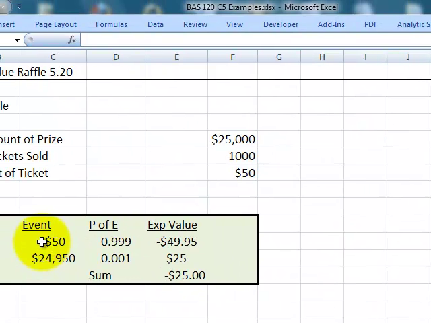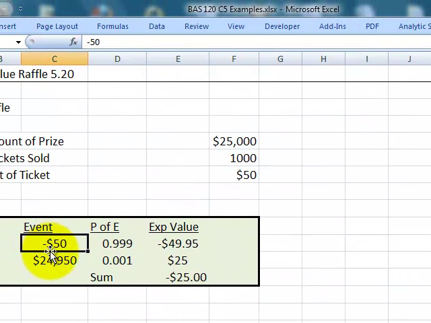So there's 2 outcomes, right? I could lose, not have the winning ticket, and if I don't have the winning ticket, I'm out my $50, right? If I do have the winning ticket, I have income of, well, not the whole $25,000 because I had to pay $50 for the ticket, so it's $24,950.